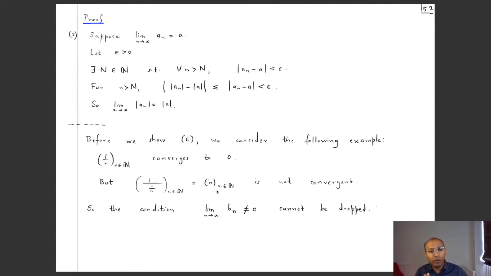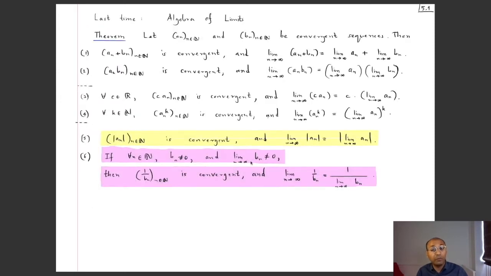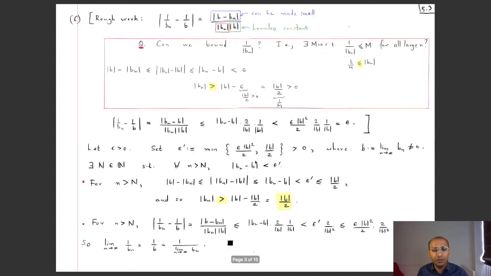So what went wrong? What went wrong was that the original sequence, although each of the terms was non-zero, the limit was in fact zero. Okay, whereas our statement is saying that only when the limit is non-zero are we assured that this new sequence is convergent, and the limit is then the reciprocal of the old limit, which makes sense because this is non-zero, so 1 divided by non-zero is a legitimate real number. So this condition cannot be dropped, and now let's prove this sixth statement of this theorem.